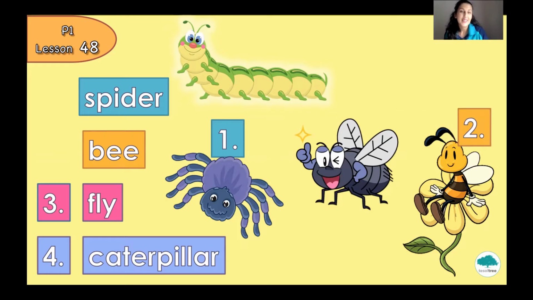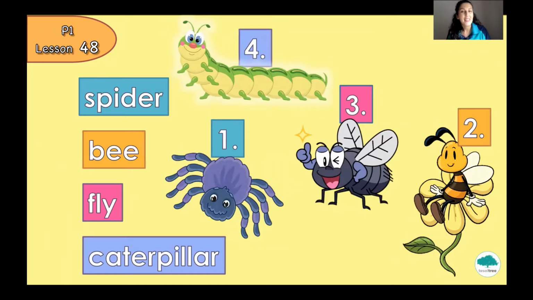Now we can see a bee, and a bee likes honey. Number 3, fly. Where is the fly? Can you help me to find the fly? Yes, very good. This is a fly. Number 3. And the last one, caterpillar. Yes, it's here. And it's a very long bug.